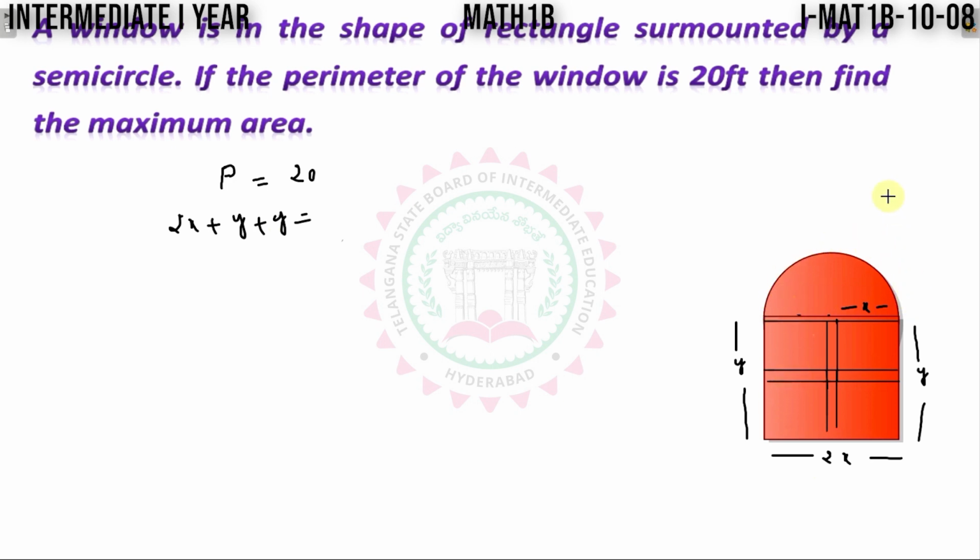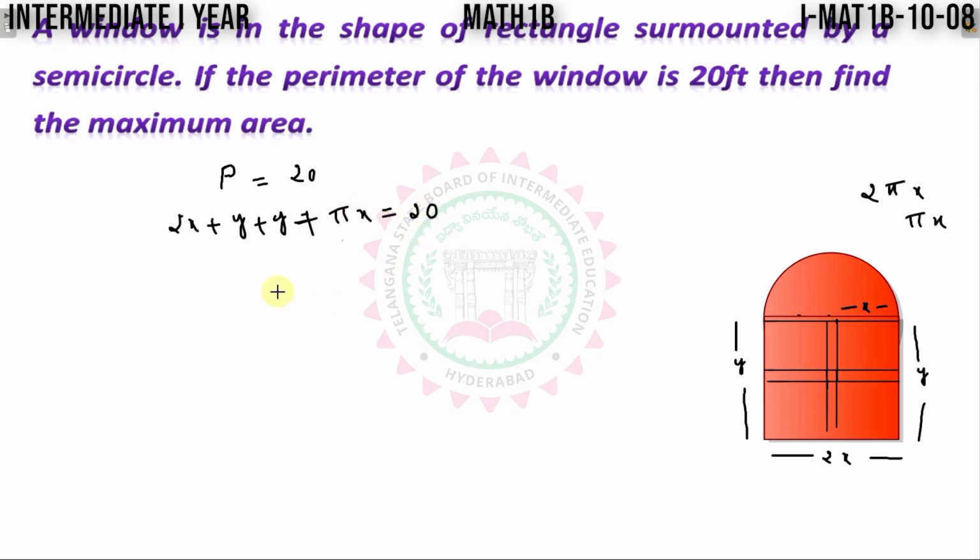Again, this is the semicircle perimeter. First perimeter of the circle is, we know, 2 pi r, r means x here, and the semicircle perimeter is half of this one, I will get pi x here. So 2x plus 2y plus pi x is equal to 20.